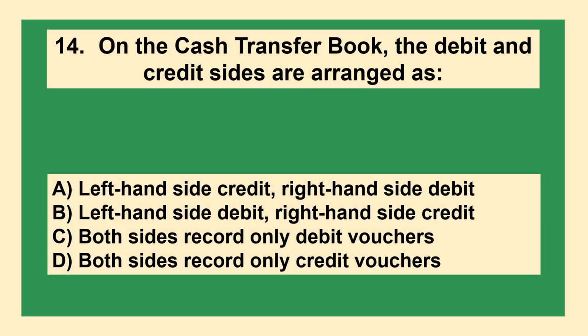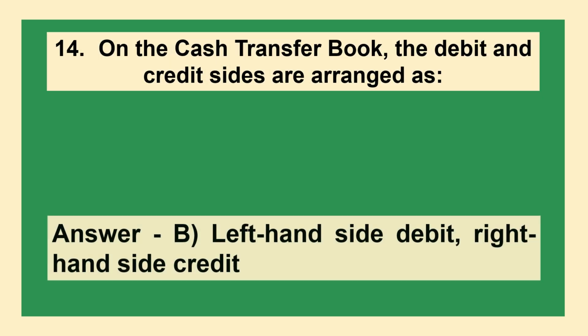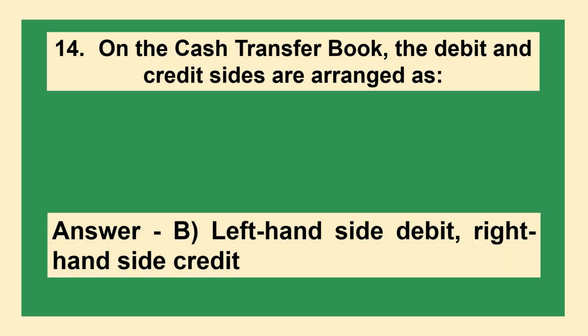On the cash transfer book, the debit and credit sides are arranged as: option A, left hand side credit, right hand side debit. Option B, left hand side debit, right hand side credit. Option C, both sides record only debit vouchers. Option D, both sides record only credit vouchers. The answer is option B, left hand side debit, right hand side credit.